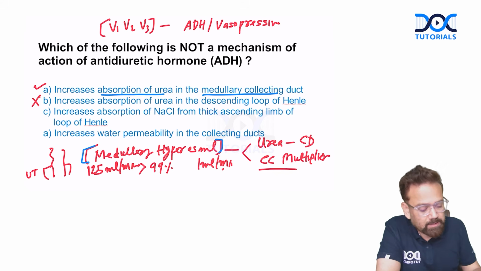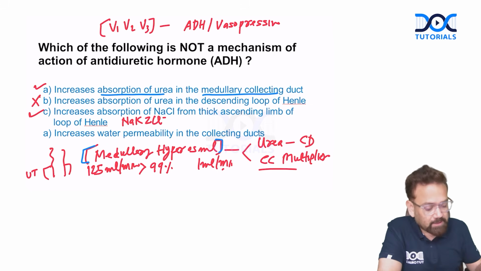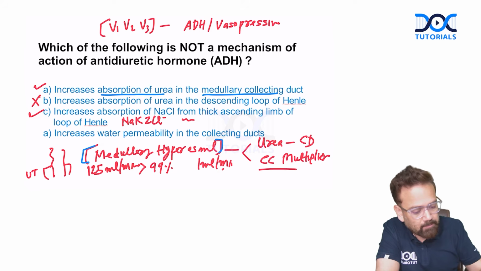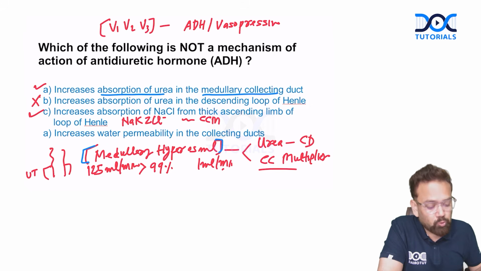Third, increases absorption of NaCl from the thick ascending limb of loop of Henle. Absolutely correct. How? By the sodium potassium 2 chloride channel, and this phenomenon is called counter current multiplier. More and more absorption of sodium chloride from the TAL by NKCC. What is NKCC? Sodium potassium 2 chloride channel.